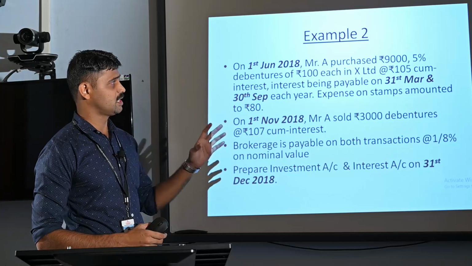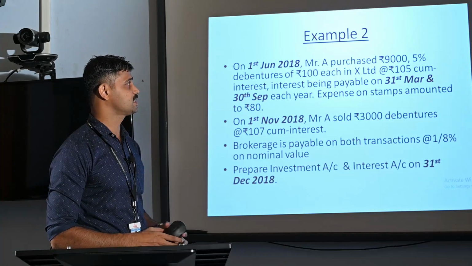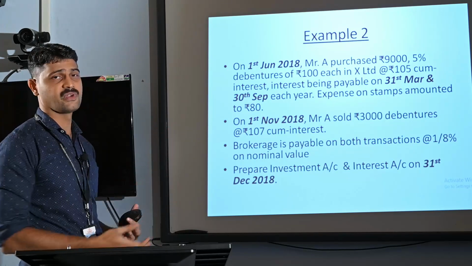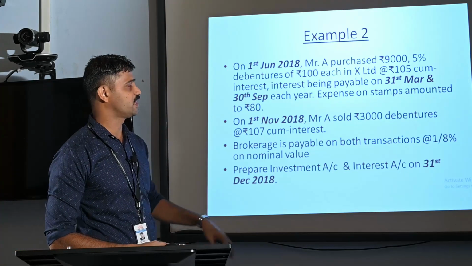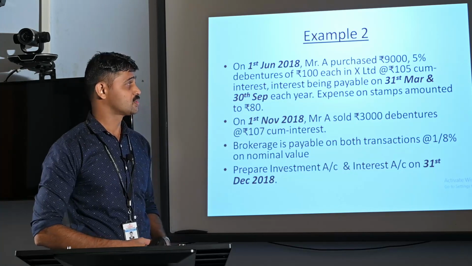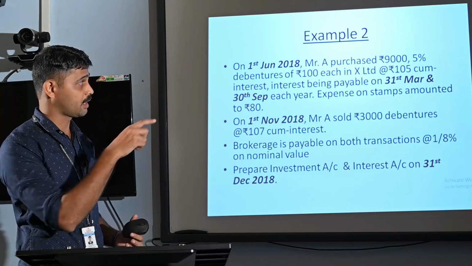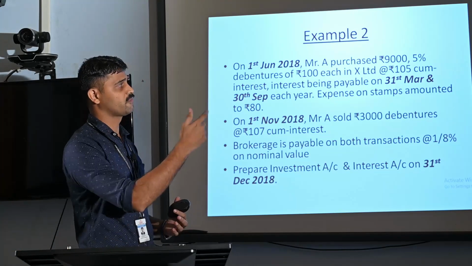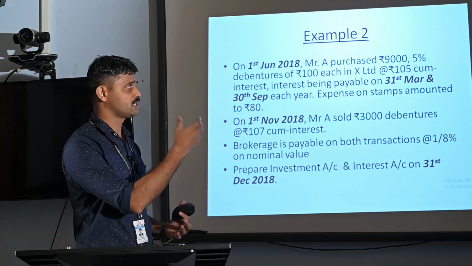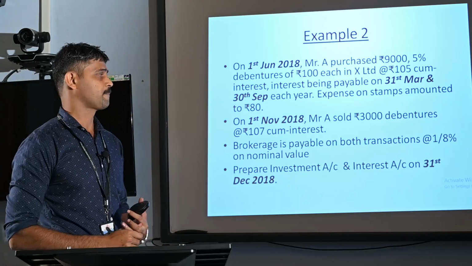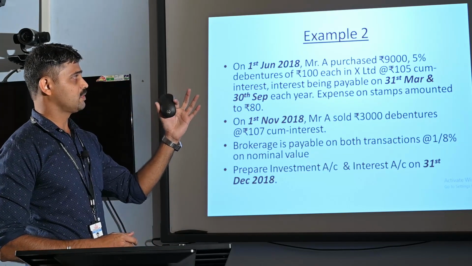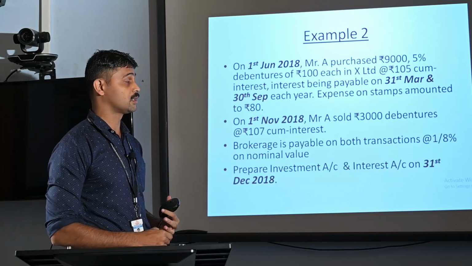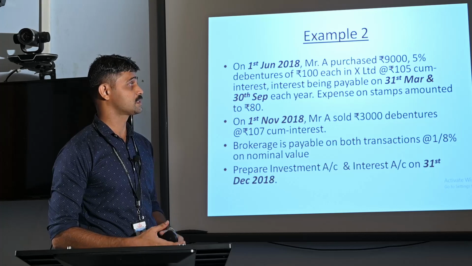Here, Mr. A being an investor, he is purchasing certain debentures. Rupees 9,000 is the face value of the debentures. Actually, the face value per debenture is rupees 100. So we can say there are 90 debentures, 9,000 divided by 100. So 90 debentures have been purchased. Total face value is rupees 9,000, or the face value per debenture is rupees 100. The debentures are having 5% rate of interest. 5% is the annual rate of return or interest payable on the debentures.